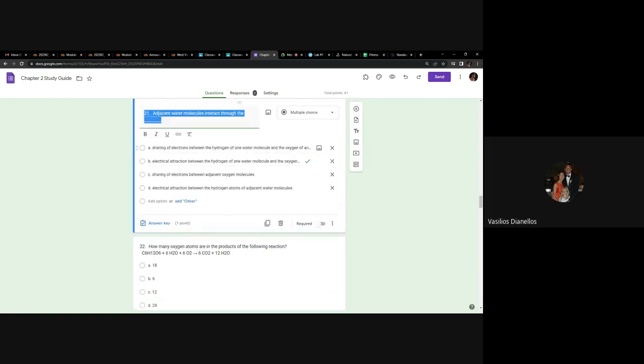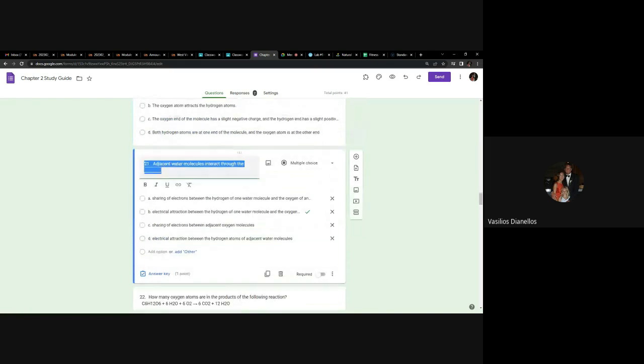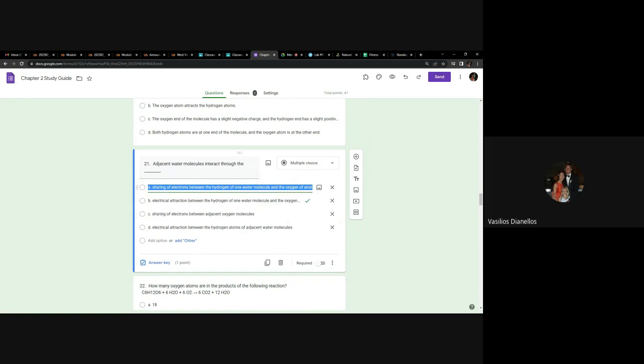All right. This question we basically asked before. Adjacent water molecules interact through what? The answer is hydrogen bonds, but instead of listing the word hydrogen bonds, you need to look for something that describes a hydrogen bond, which is not sharing of electrons, right? That would be a covalent bond. So it wouldn't be C because that's sharing of electrons. So far the only two good options are these, because they both involve an electrical attraction.